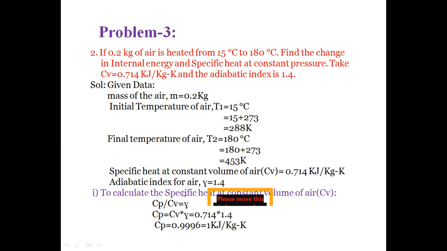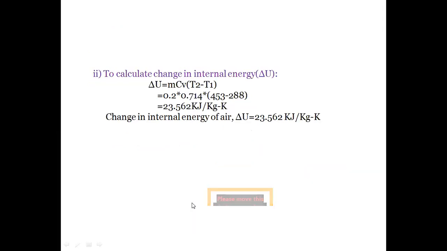So what we have to calculate? Specific heat at constant pressure Cp. From the Reynolds law, we know that Cp by Cv is equal to gamma. Cp is equal to Cv into gamma. So we'll get Cp value as 0.9996, that is approximately 1 kilojoules per kg Kelvin.